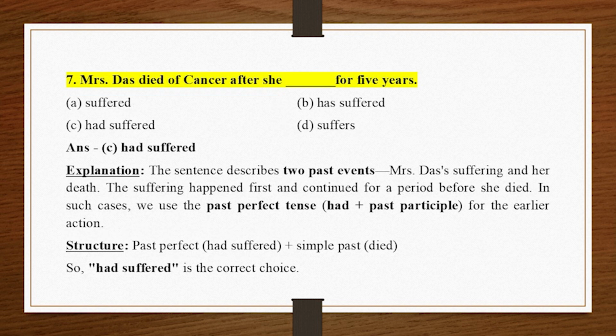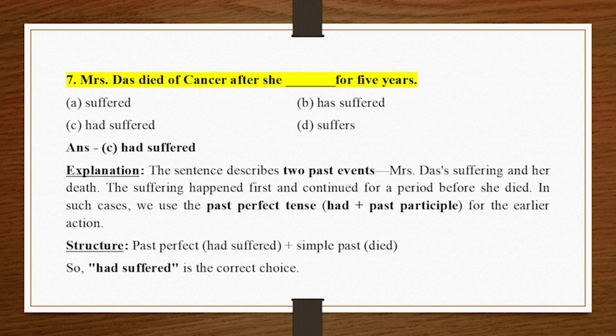7. Mrs. Das died of cancer after she underscore for 5 years. A. Suffered. B. Has suffered. C. Had suffered. D. Suffers. Answer. C. Had suffered. Explanation. The sentence describes two past events, Mrs. Das's suffering and her death.